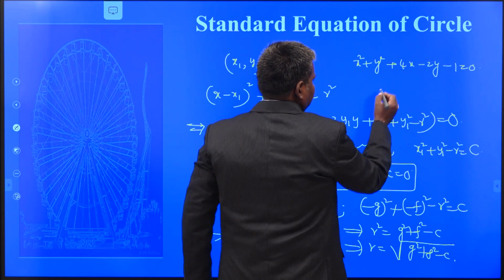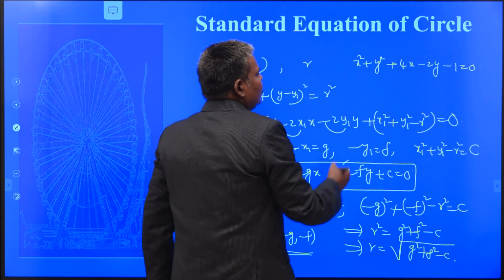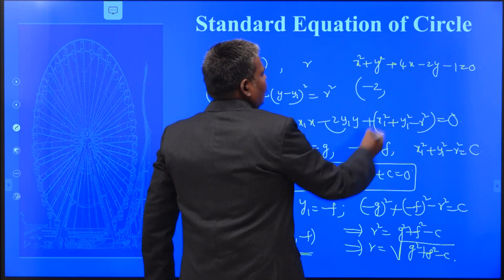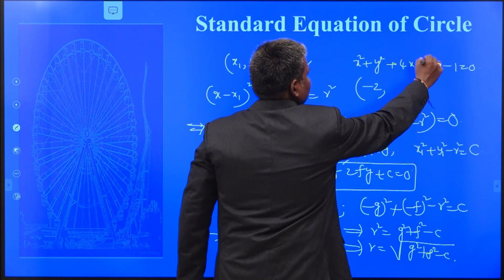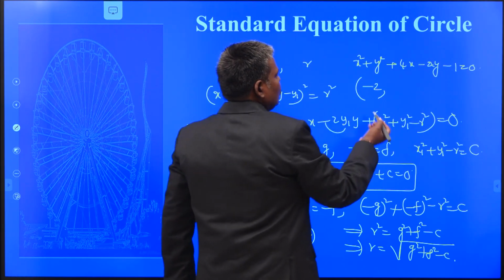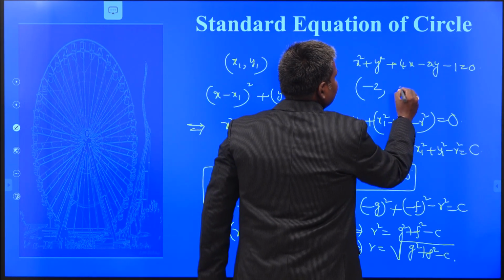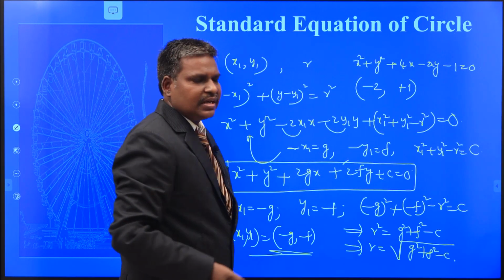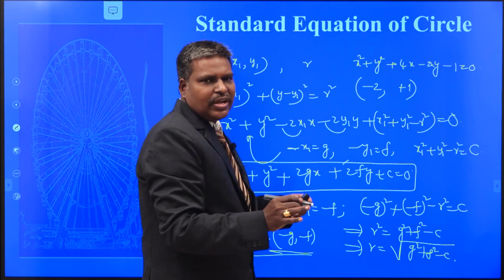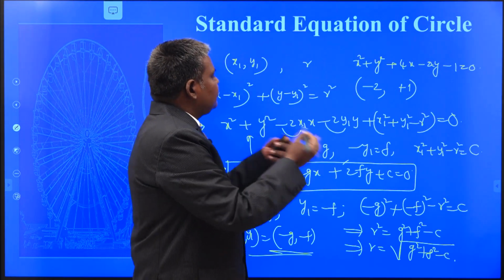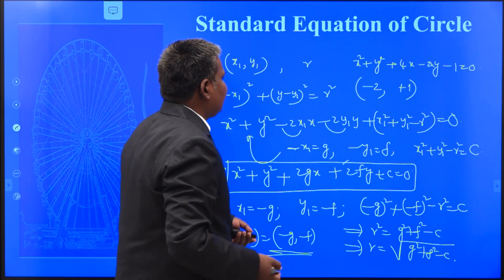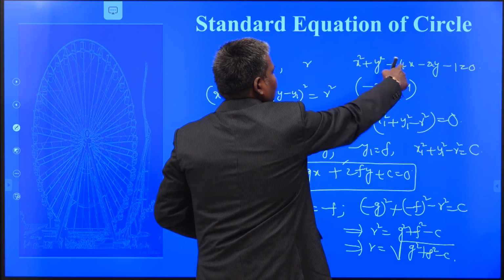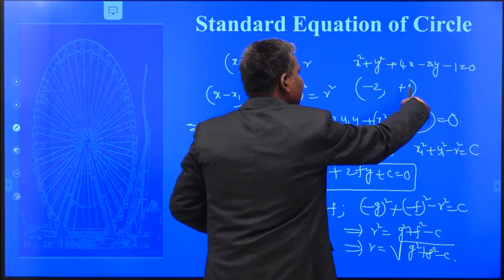Now see here, what is the x coefficient? 4. What is its half value? 2. Take minus. What is the y coefficient? Minus 2. What is the half value? Minus 1. Change the sign, plus. Immediately we obtain the center. Take half of the x and y coefficients and change their signs, we get the center of the circle. So your center is minus 2 comma plus 1.